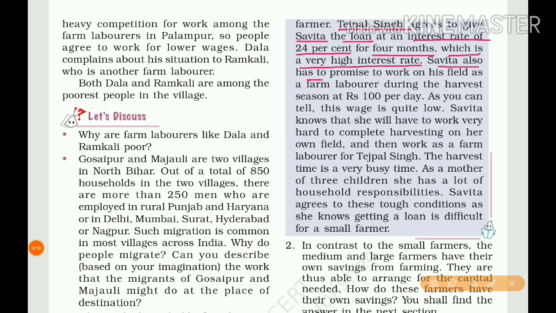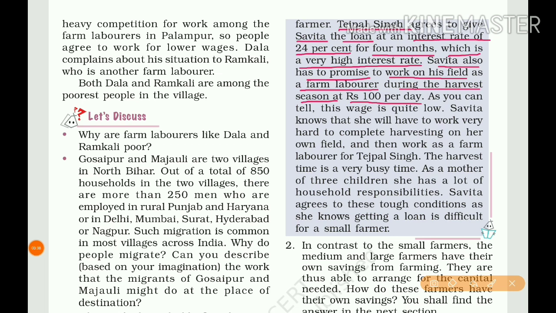Savita also has to promise to work on his field as a farm laborer during the harvest season at rupees 100 per day. So she borrowed 3,000 rupees, and for that she has to pay the high interest rate, 24% for 4 months, plus she also agreed to work in his field as a farm laborer during the harvest season at a very low wage rate, rupees 100 per day.